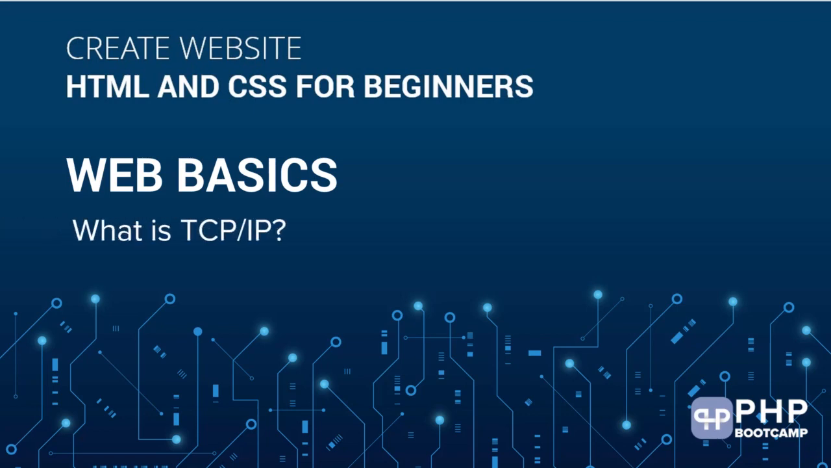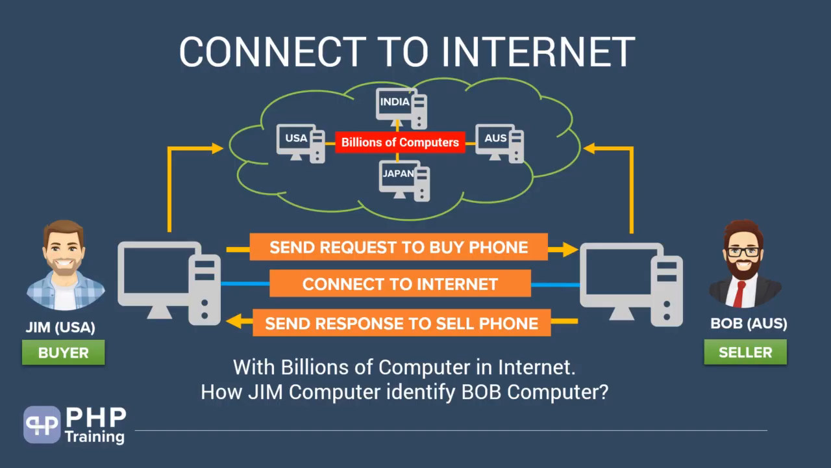Let's understand what is TCP IP protocol. Let's do a quick recap of what challenge we were stopped at in the previous lecture. Well, Jim's computer can connect to the internet, Bob's computer can connect to the internet, and they can find themselves. But the challenge in the internet is that there are billions of computers, so how do we uniquely identify the computers? How can Jim's computer identify Bob's computer? Let's solve this challenge by understanding the TCP IP protocol.